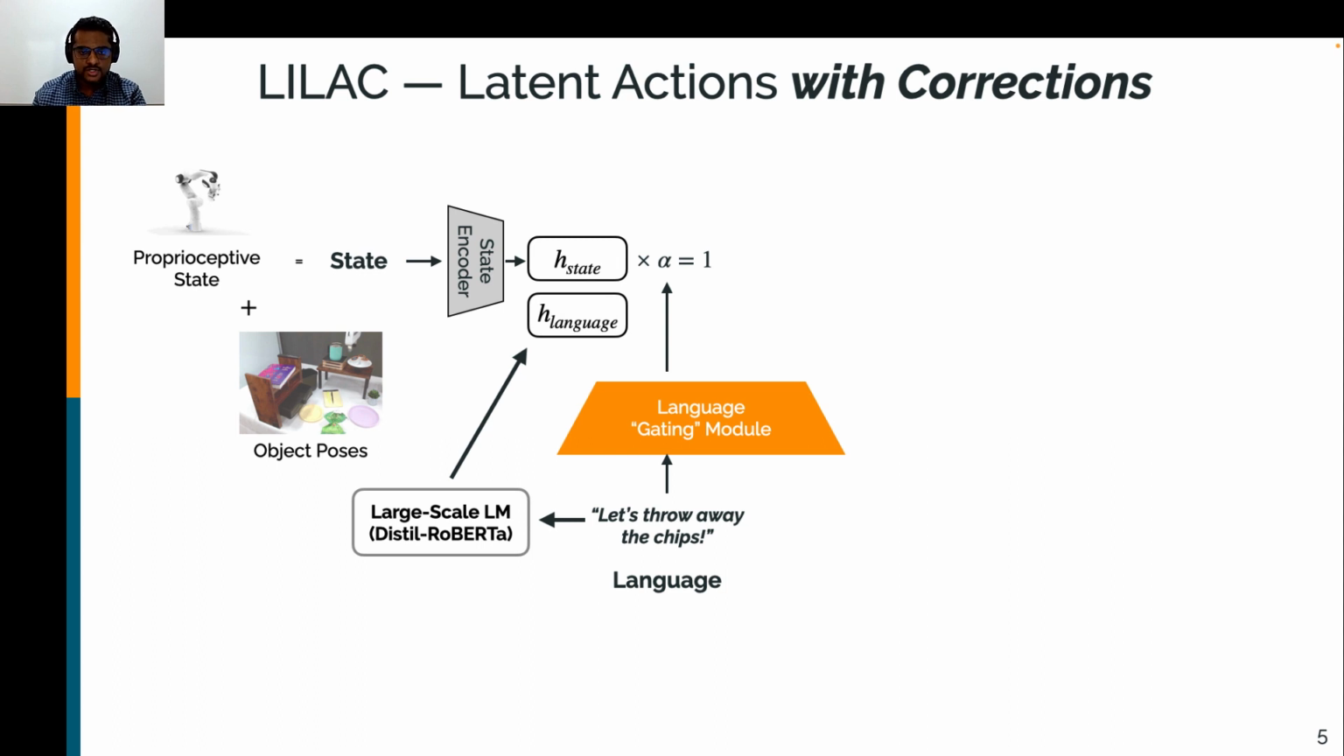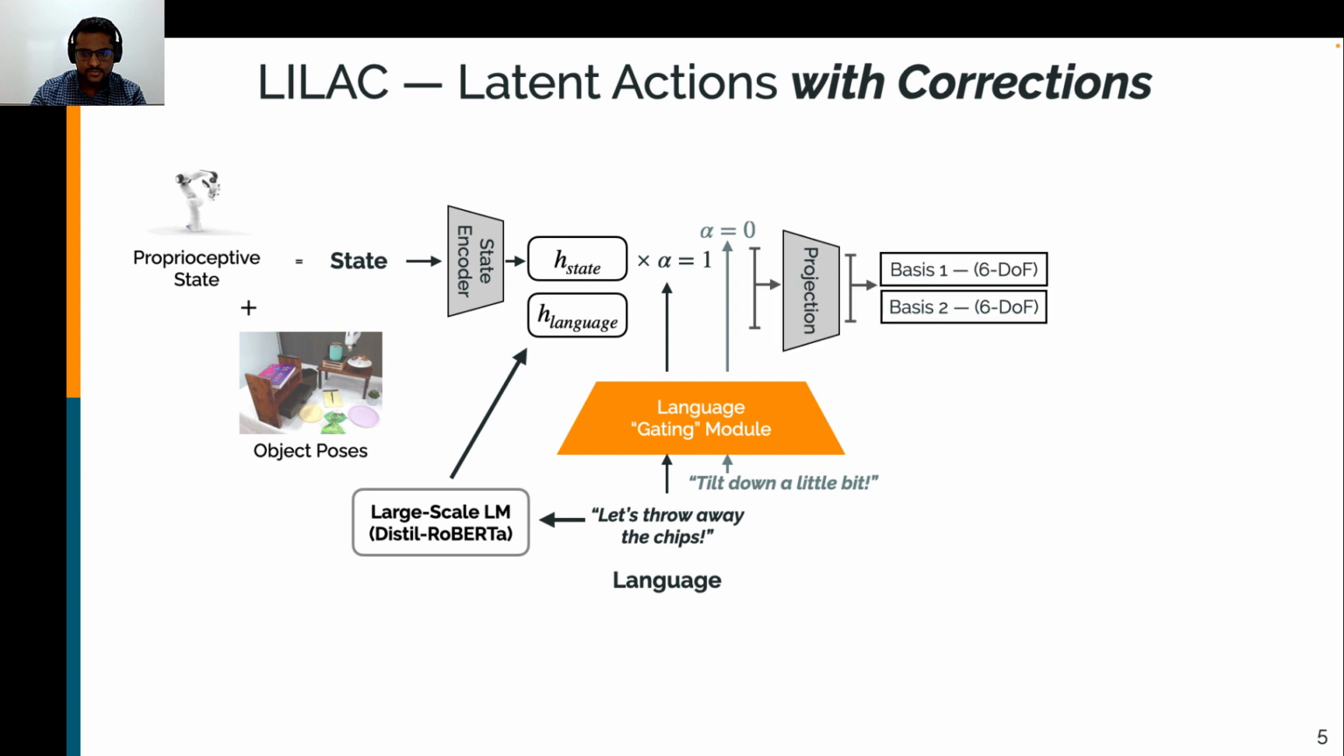For this language instruction, we pay attention to all of the features of the state, setting the weighting parameter alpha to 1. But for another utterance, like "tilt down a little bit," we don't really care about the positions of the objects, so we're going to set alpha to 0. When we combine the two representations subject to alpha, we then learn a separate MLP to produce a control manifold,